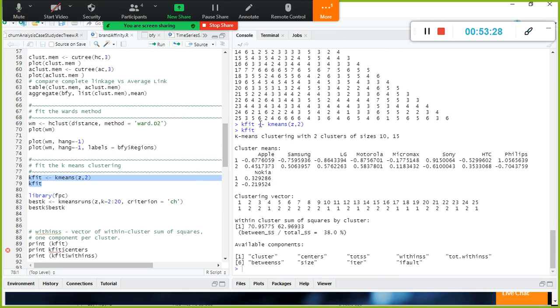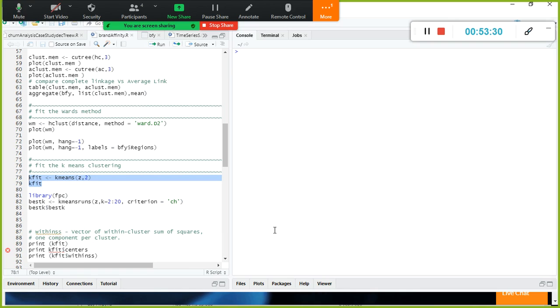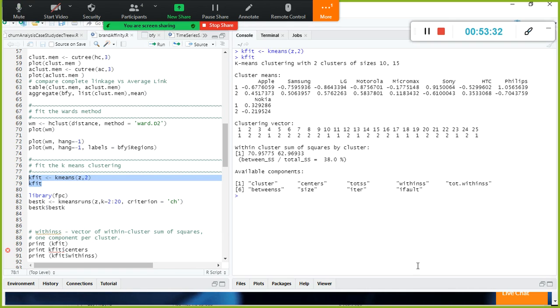Okay, now ignore that, let us do one thing. Look here. So 2 clusters of size 10 and 15. That means in cluster 1, 10 records went in, and in cluster 2, 15 records went in. On what basis did they go in? We need to do research.